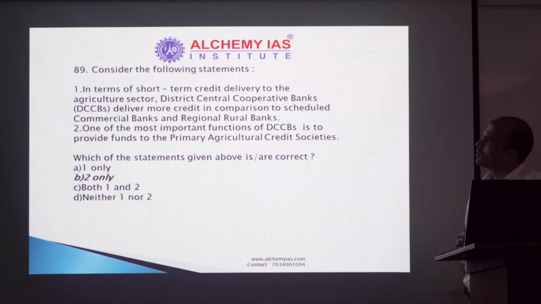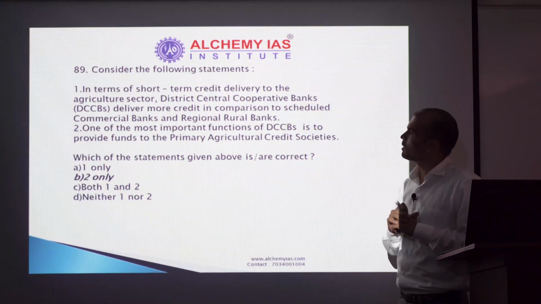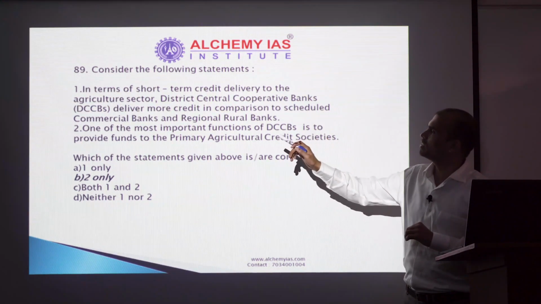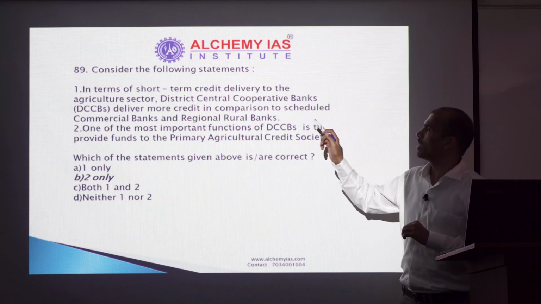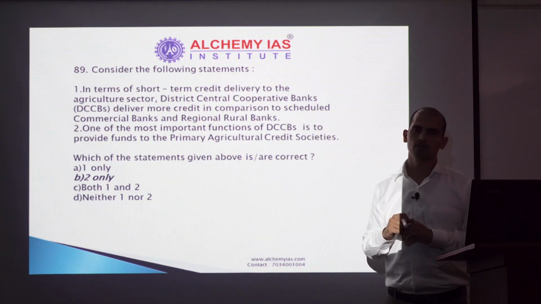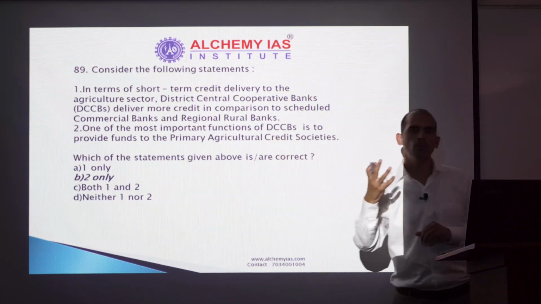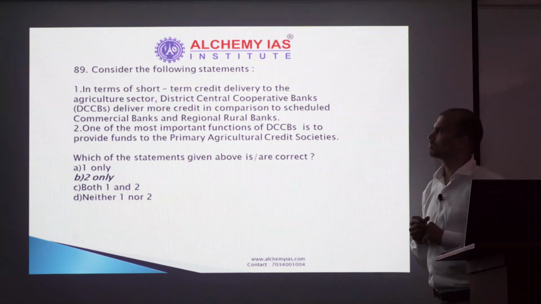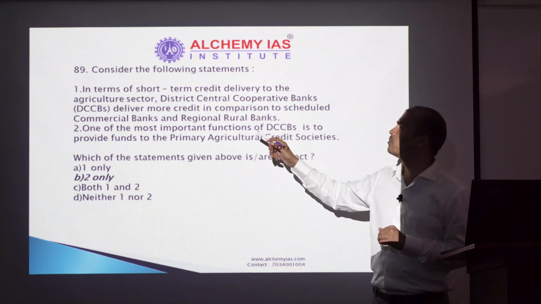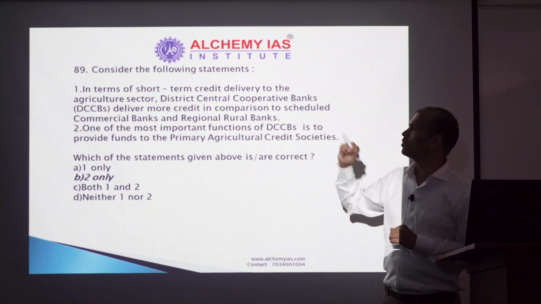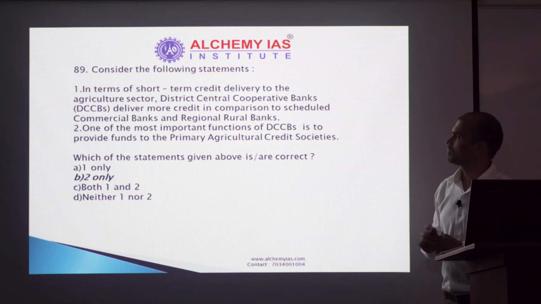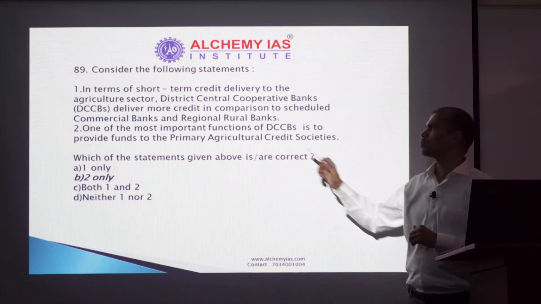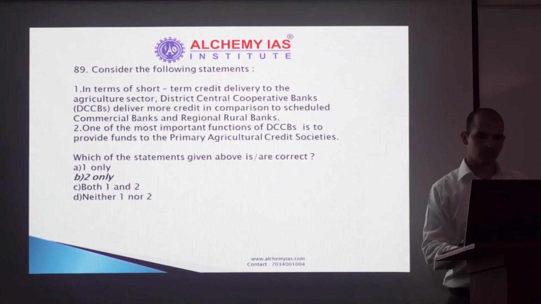Next, this is again a question where a little logic could have been applied. In terms of short-term credit delivery to the agriculture sector, DCCBs deliver more credit in comparison to SCBs and RRBs. No. You may be knowing that in RRBs the PSL, priority sector lending limit is 75%. So it's not possible that DCCBs will be lending more compared to scheduled commercial banks and RRBs. Option 2 is correct. The most important function of DCCBs is to provide funds to PSEs. So option B is the right answer.